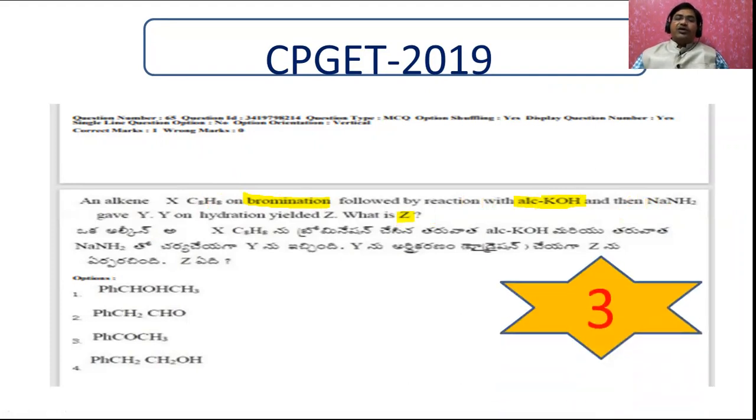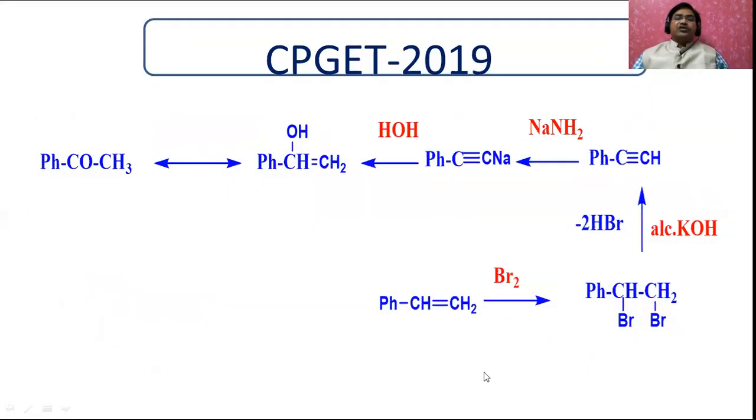First, let me tell you the answer is the third option. Why is the third option the answer? Let us see. This is the question. This is the ketone. Actually, it has a keto form and an enol form. How is this enol form formed? By this sodium acetylide, which is formed from the acetylide.